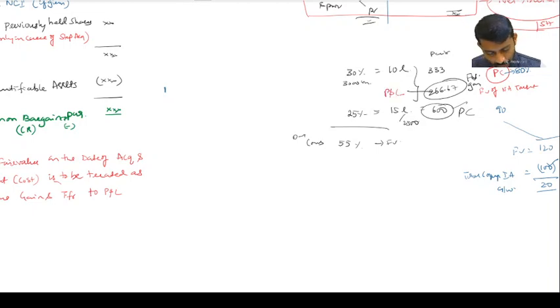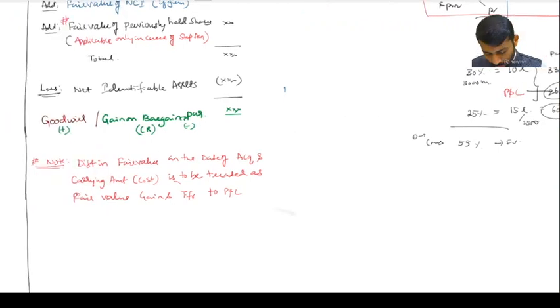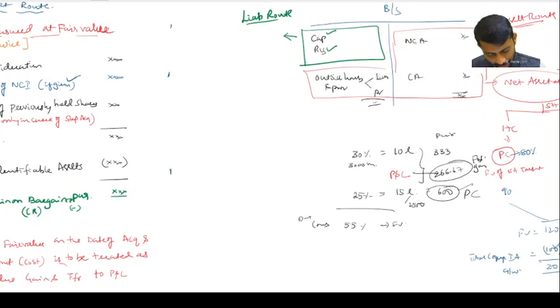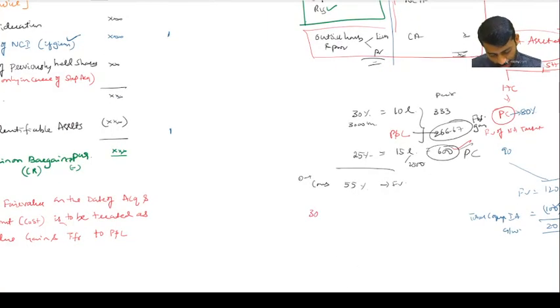This 266 you have to take to P&L. Look here, the words we have used: fair value of previously held share. Fair value here in our case is 600 rupees. That means 3,000 shares into 600, which is 18 lakhs.